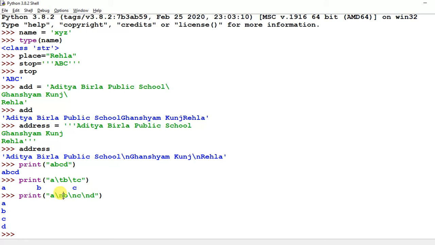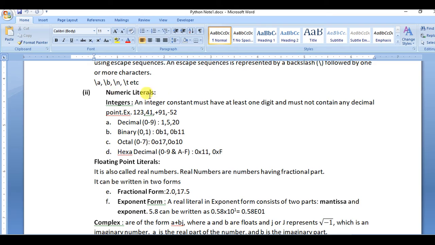So these are non-graphic characters. These are also called escape sequence characters. Now, numeric literals. In numeric literals there are different types of literals. First is integers. An integer constant must have at least one digit and must not contain any decimal points.